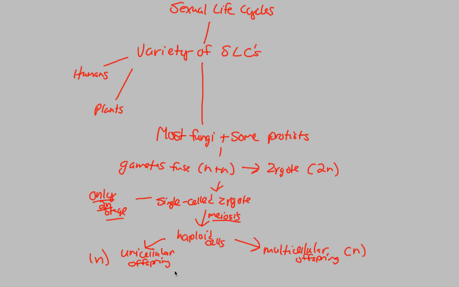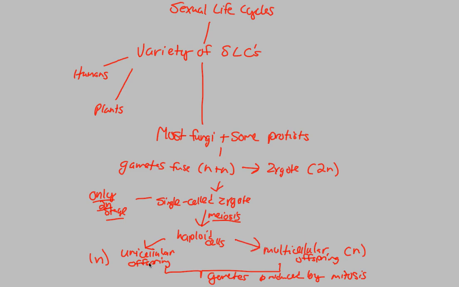These gametes are now produced by mitosis.